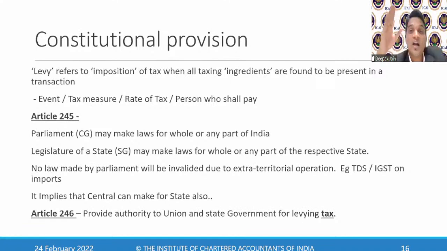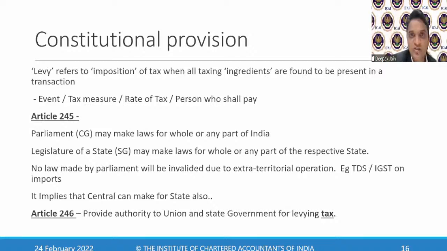Under excise, I used to collect taxes on the manufacturer. That was the event. The event was manufacturing of goods. So if I manufacture goods, I will have to pay excise duty. Under GST, when I do a supply, I have to pay GST. So that is the event, the taxable event.